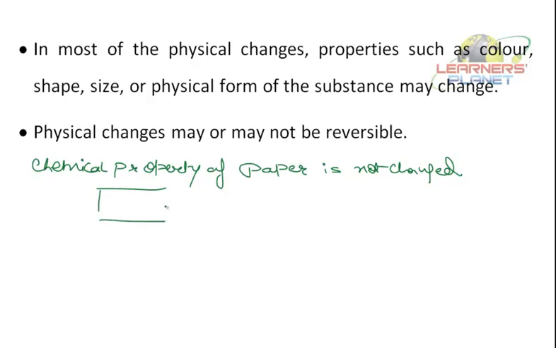Say if this is this big paper initially and you tore it into the small pieces. Now you can't just stick these papers and get that whole paper back. Or just take a hacksaw blade.